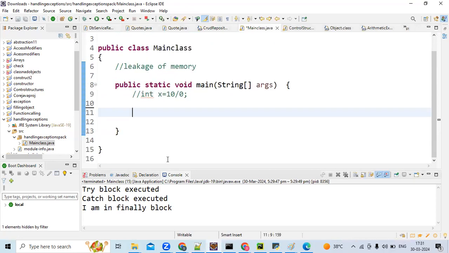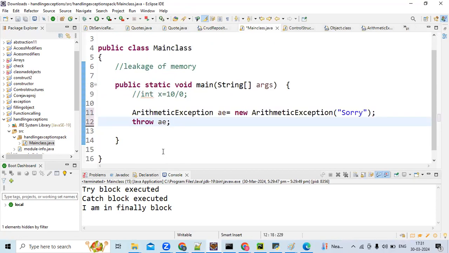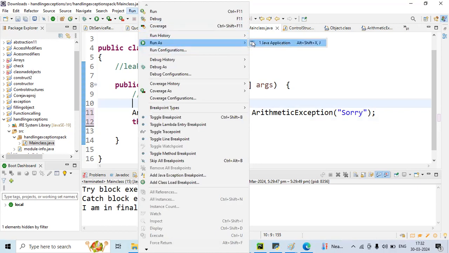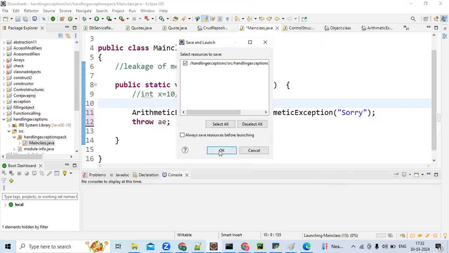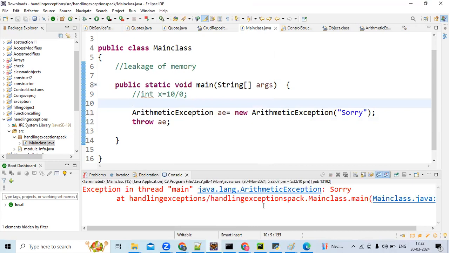See, I'm just explaining the main points only, so that you will follow. Now today's class. See here, whatever you write here, it will come here. If you don't write, it will come like arithmetic exception only.